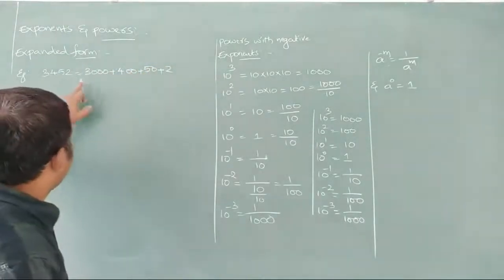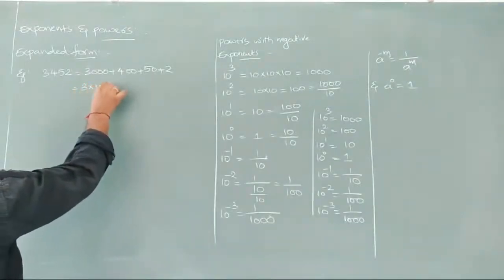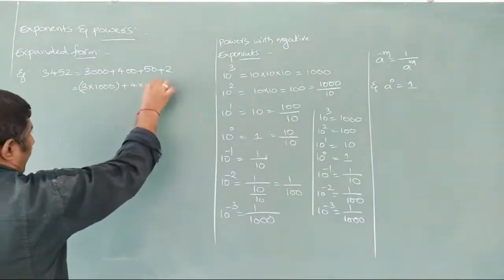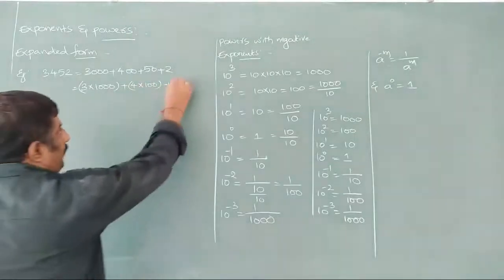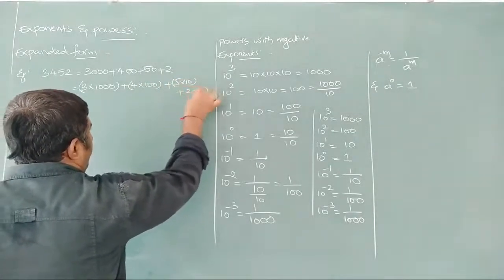Now 3,000 we have here, so we can write 3 into 1000 plus 4 into 100 plus 50 we have here, so 5 into 10 plus 2 into 1.